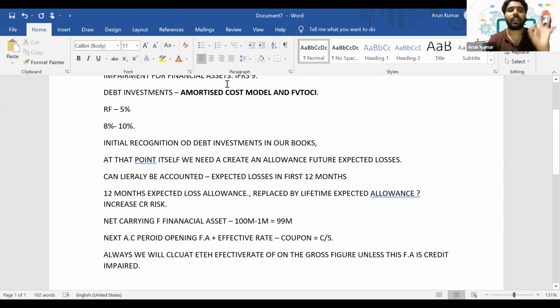So these are the main aspects we have to learn, or remember, with respect to the treatment of debt investments, especially the impairment of debt investments. Is it clear, everyone? Okay, so we'll do one question from the past paper with respect to this area. Just 1 minute.